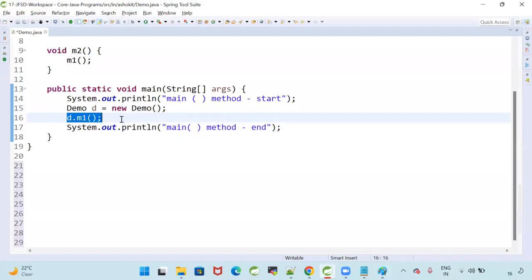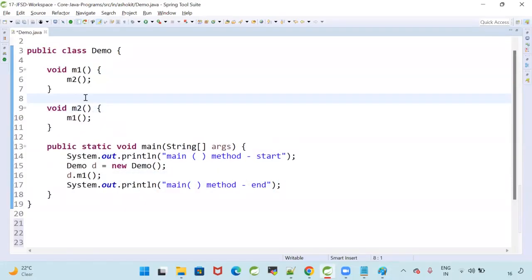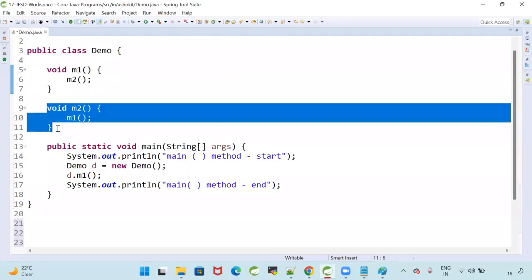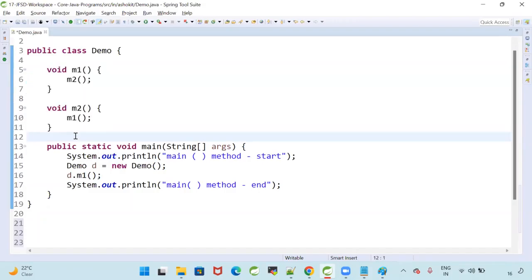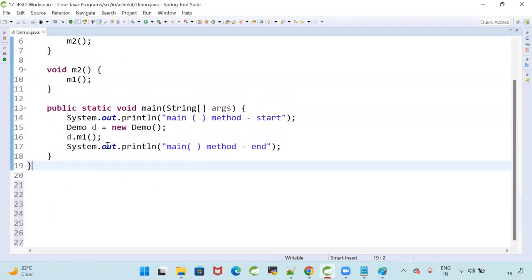Because I am calling M1. When I call M1, M1 calls M2. When I call M2, M2 calls M1, M1 calls M2, M2 calls M1. Continuously the calls are going to happen. Though two methods are available, those two methods are calling each other. When two methods call each other, the program will go to error: Stack Overflow error.